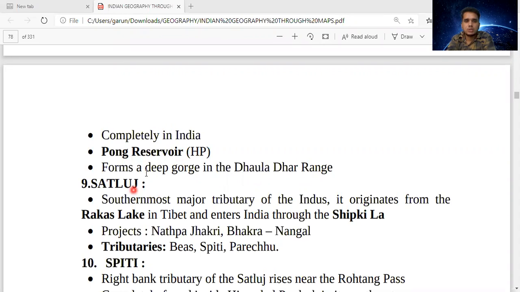Next is Satluj. Satluj, the southernmost major tributary of Indus, originates from Rakas Lake in Tibet and enters India through Shipkila Pass.